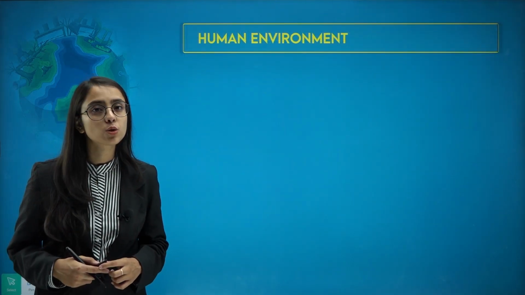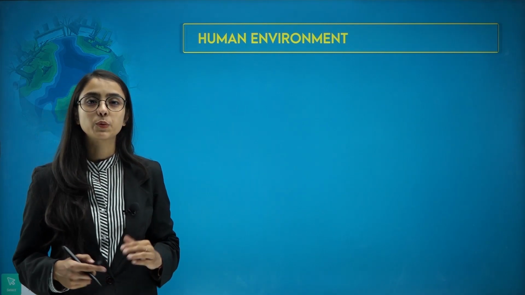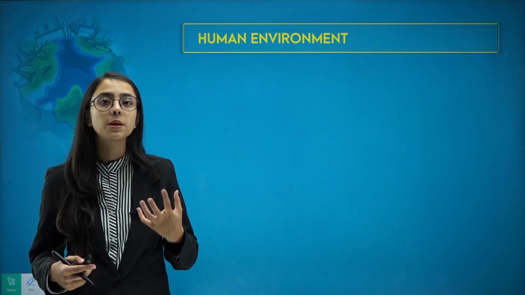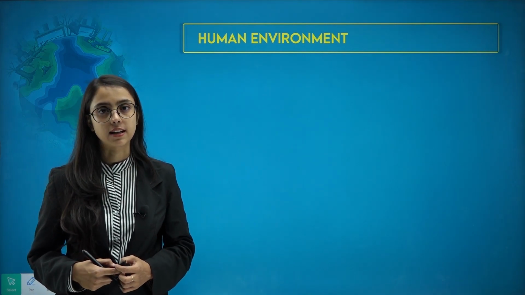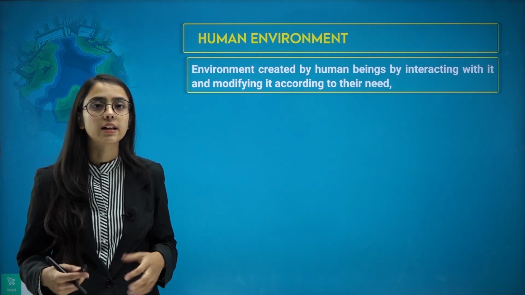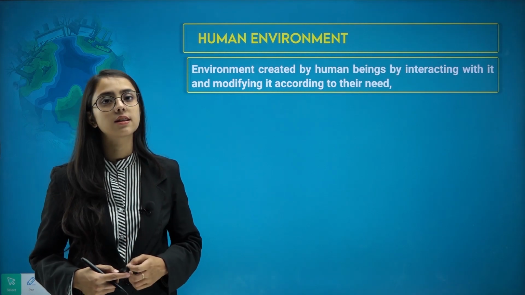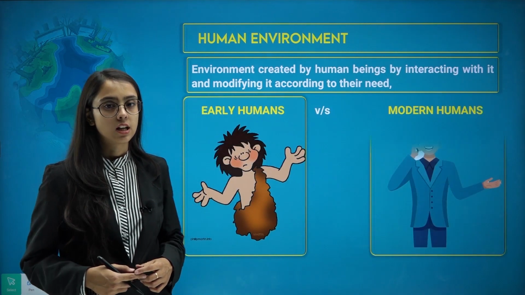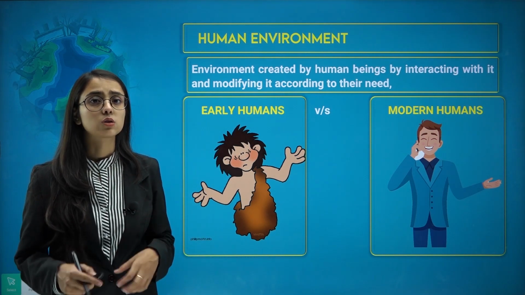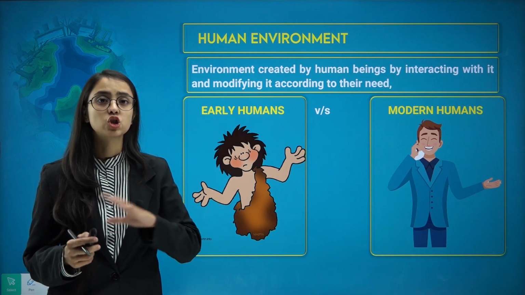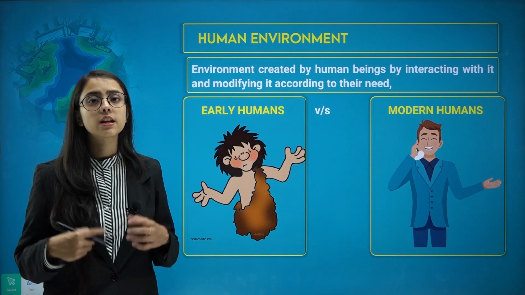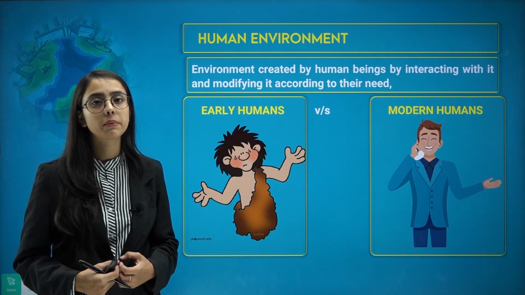Now the next thing that we need to talk about is the human environment. We already discussed that the human environment consists of all the elements that are man-made. They are artificially present on our planet. So the environment created by human beings by interacting with and modifying it according to their needs is known as the human environment. The early humans used to live in a much simpler way. However, now the modern humans have developed, changed, modified or improved their surroundings so that life could be made easier.